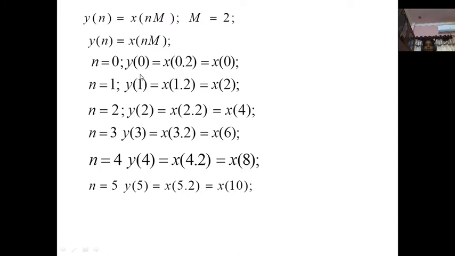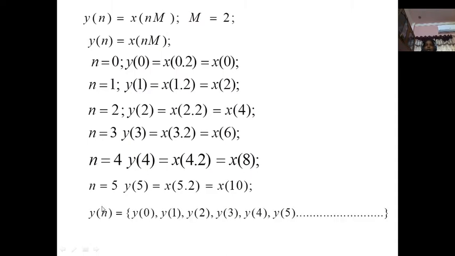After the decimation process, the downsampler, x of 0 we assign to y of 0, x of 2 we assign to y of 1. What about x of 1? This sample is going to be eliminated or removed from the given input sequence. So we are extracting x of 0, x of 2. Meanwhile, we are removing x of 1. X of 1 is not included in the output sequence. This way, we are reducing samples. Whatever the sampling rate of the given input signal, at the output we are reducing the number of samples.